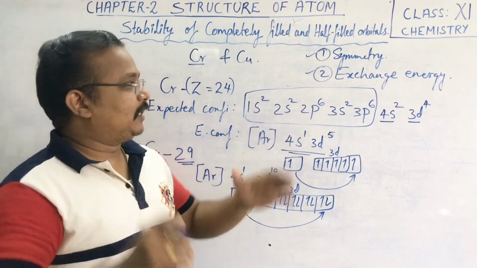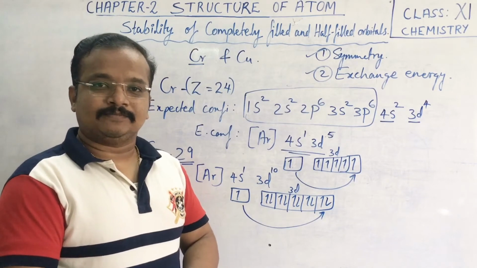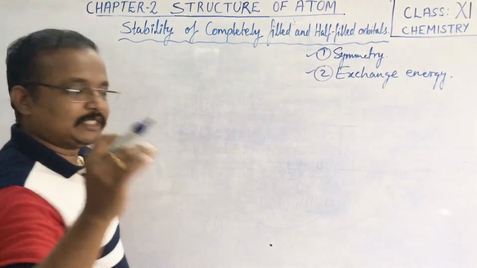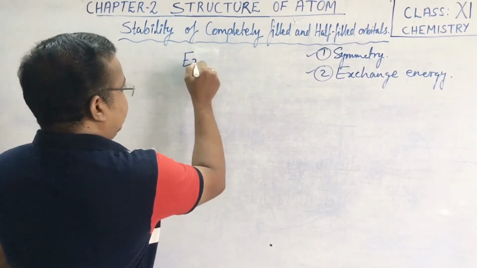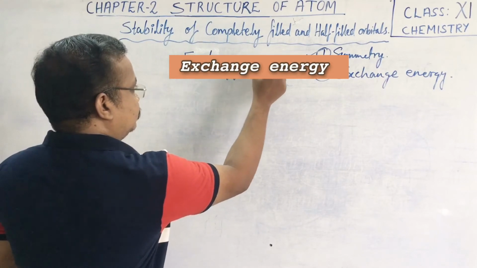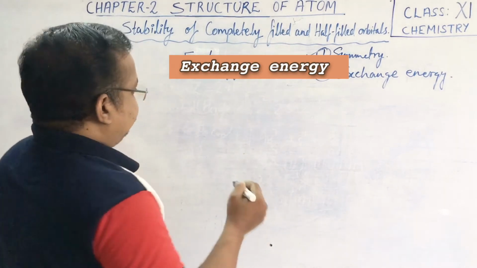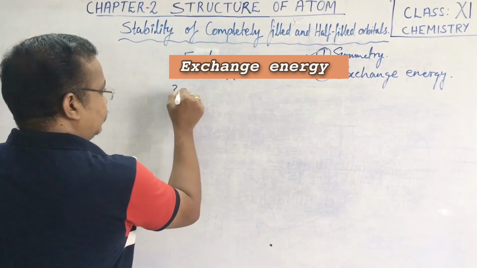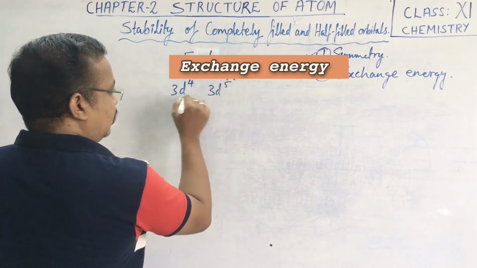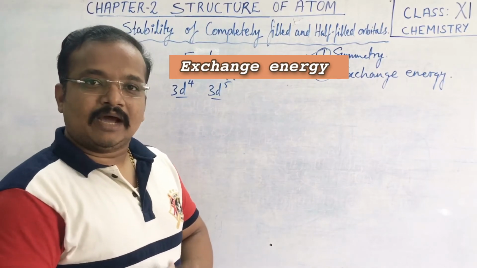Okay children, so let me explain the exchange energy, and how it helps in this case. Next we shall discuss exchange energy. Let me explain the exchange energy in detail, where an orbital having 3d4 and 3d5 configurations, what difference it actually brings about.